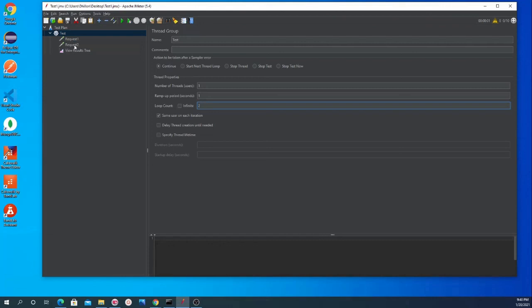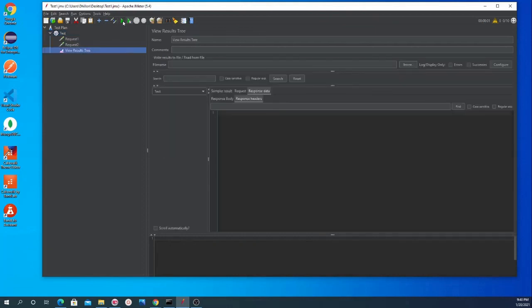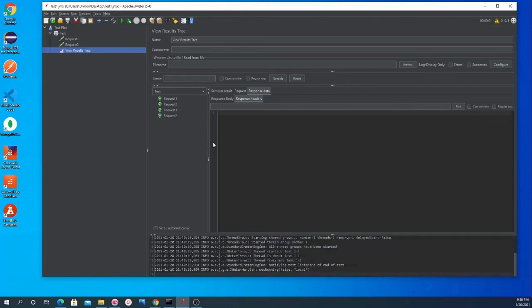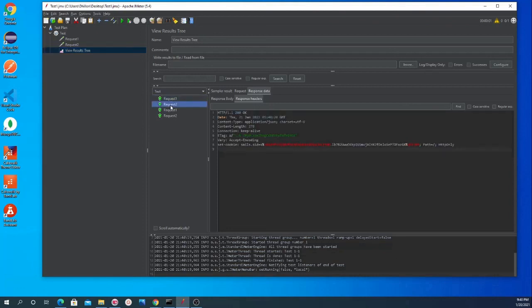That means the total number of requests that should be fired is 4, with each request fired twice. It's going to be in a sequential manner: first request, then second request, then the user goes back and again fires the first request and second request.